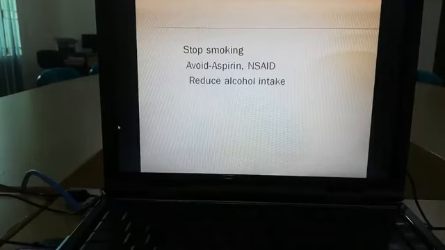So in general measures, we should advise about smoking, drugs like NSAIDs and aspirin especially, and alcohol intake. He or she must reduce regular alcohol intake.